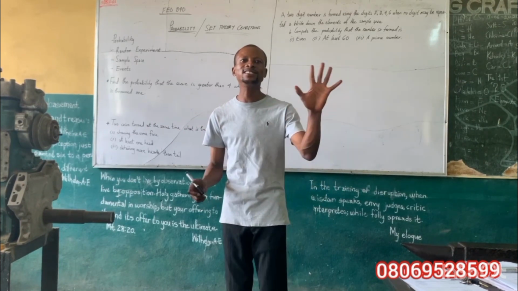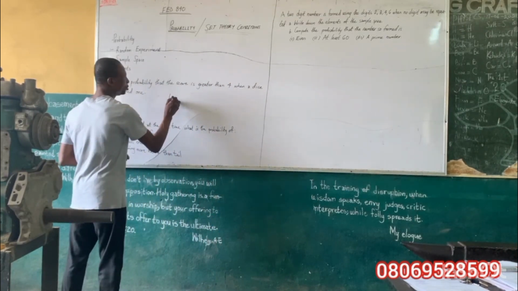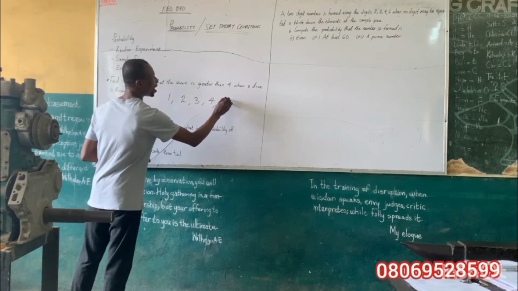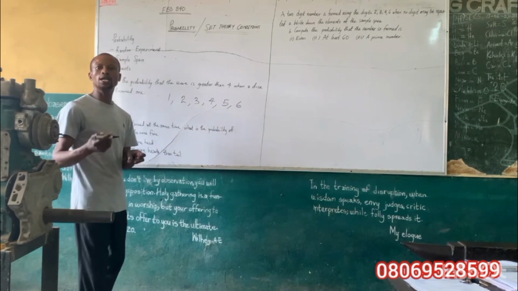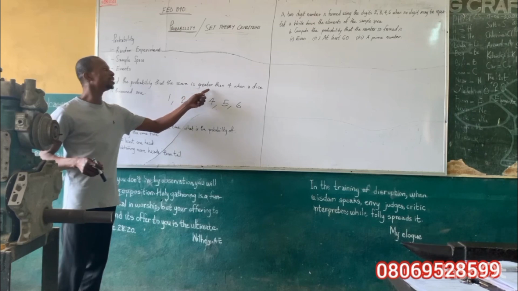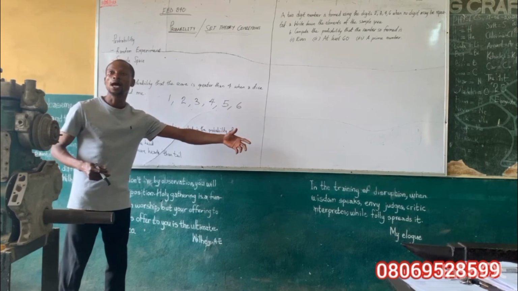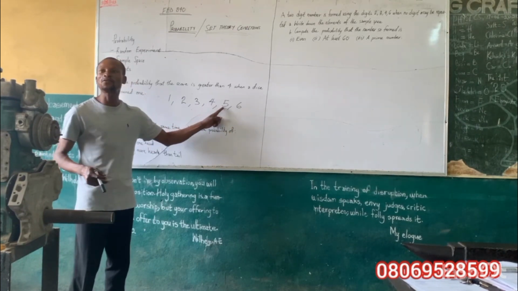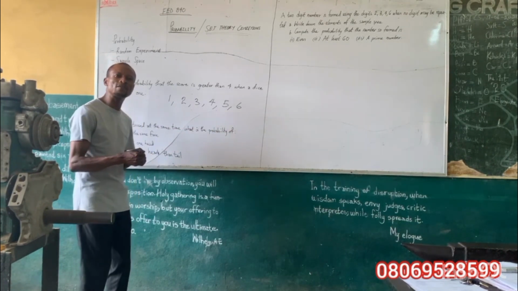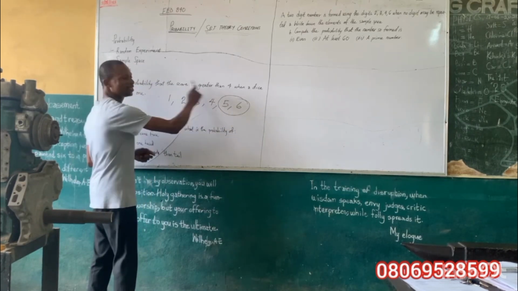A die has 6 faces, and we can number them 1, 2, 3, 4, 5, and 6. The question asks: find the probability that the score is greater than 4. Greater than 4 means more than 4, so it will be 5 and 6. Only 5 and 6 are greater than 4, meaning we have 2 out of 6.